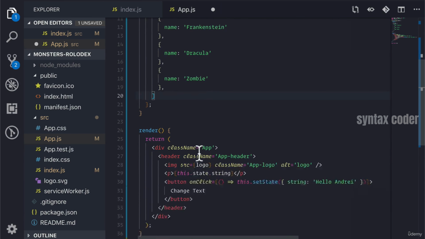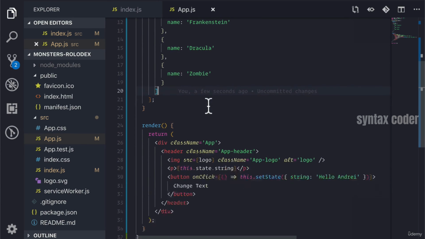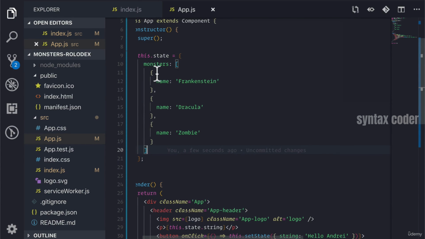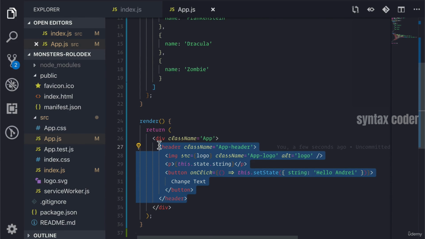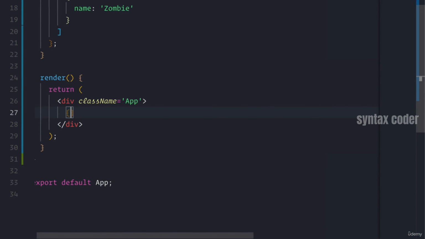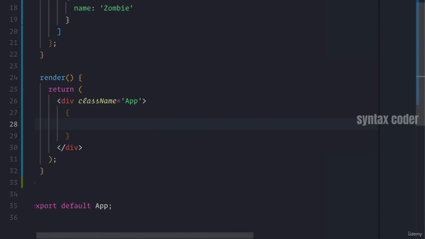So here, I want to render, let's say, just a bunch of H1s with the actual names of these monsters, right? So how I would go about doing that is, I'm going to get rid of this because we don't need this anymore. And we write our curly braces because we've got to render some JavaScript. So now between these curly braces, we can really render any JavaScript that we want.